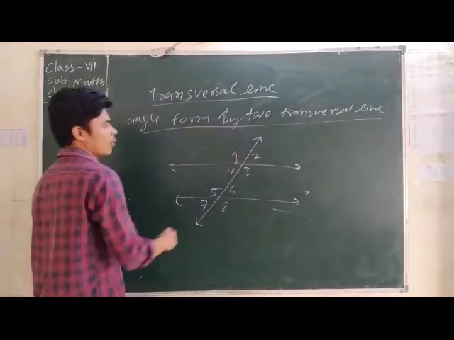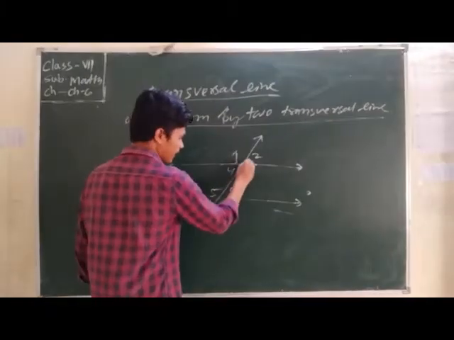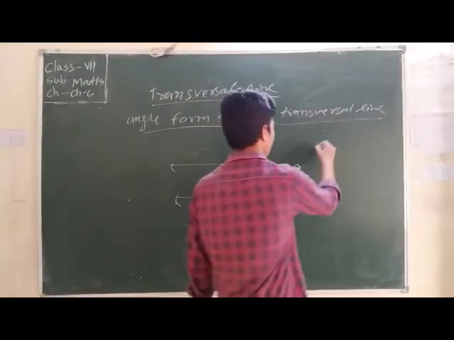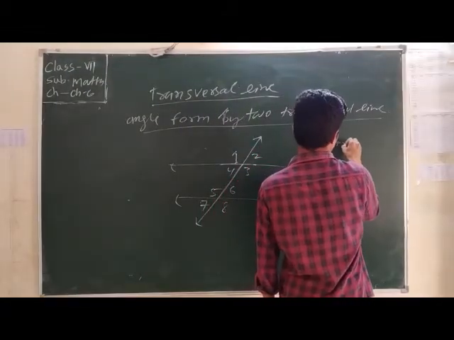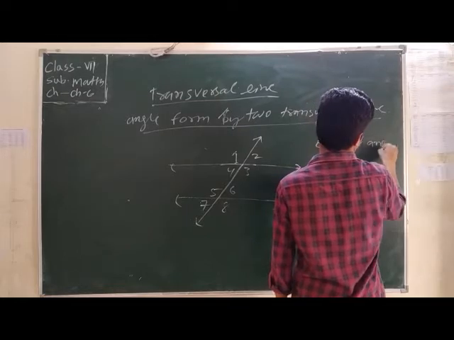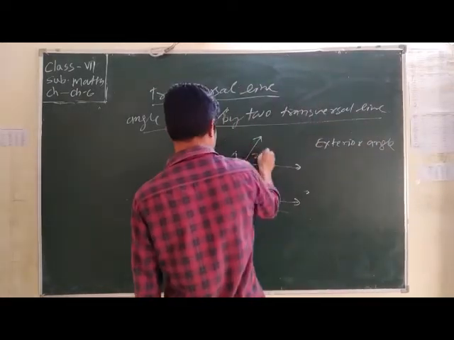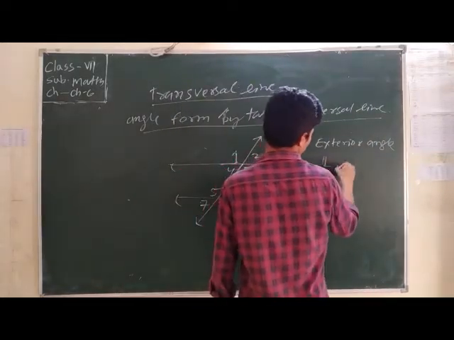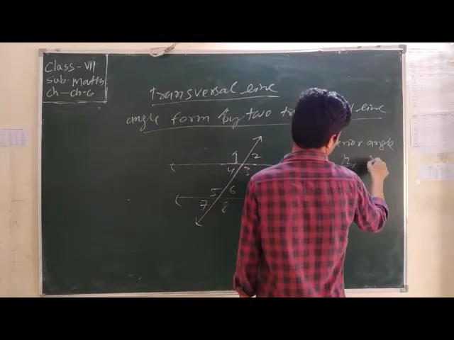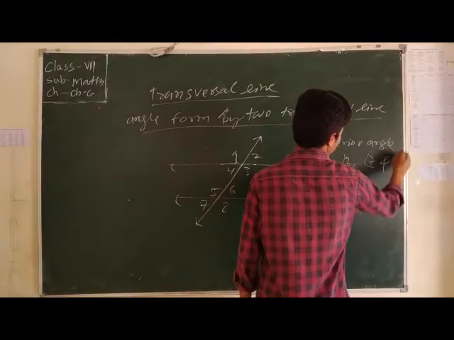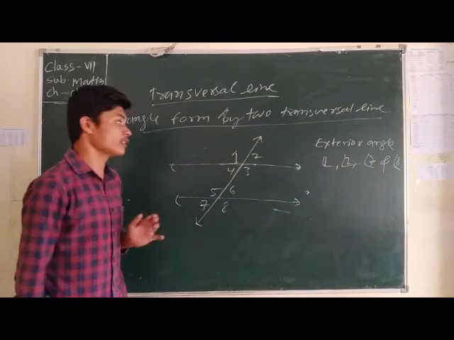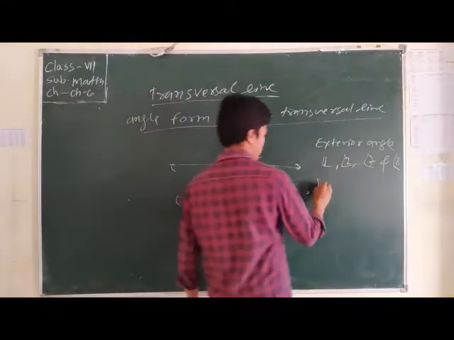Okay. Then here exterior angle and interior angle. First we know about the exterior angle. What are the exterior angle? 1, 2, 7, and 8. These are the exterior angles. Now this is about the interior angle. What are the interior angle?